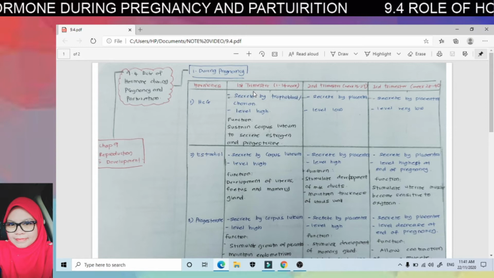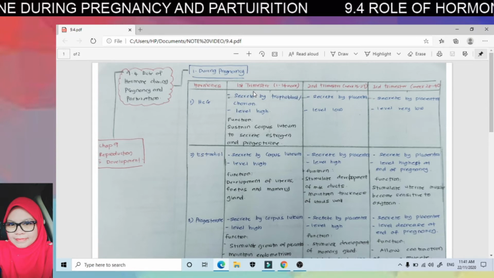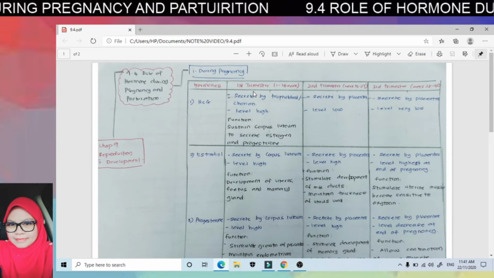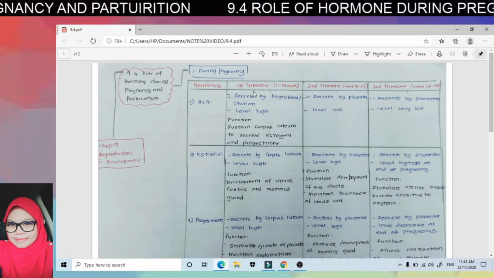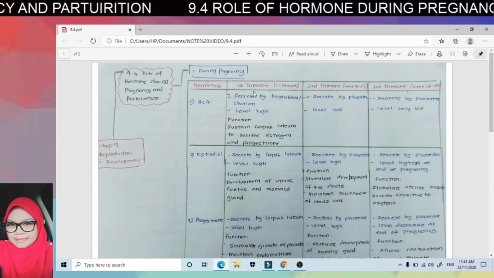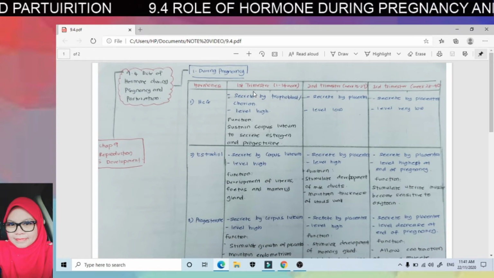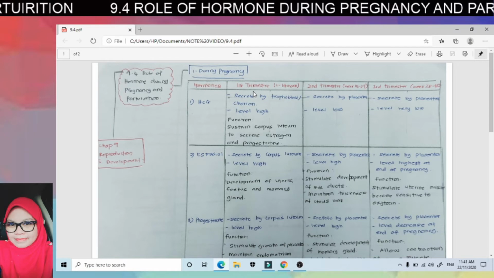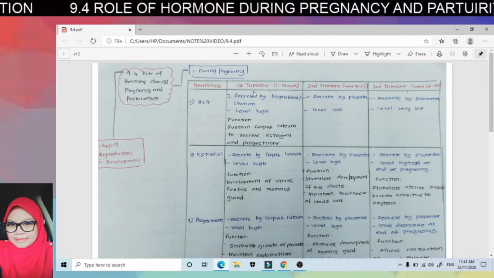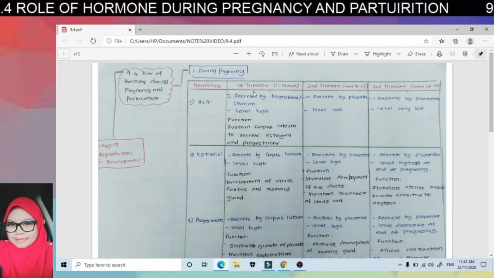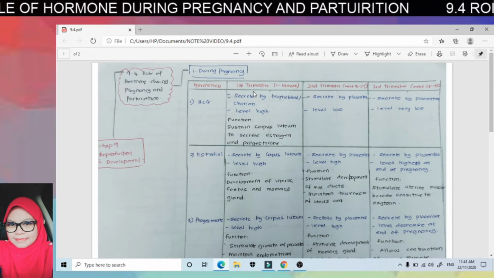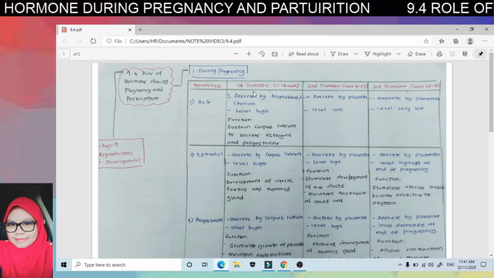Sebab UPT, iaitu kita panggil sebagai urine pregnancy test, dia akan detect kehadiran hormon hCG. Hanya yang pregnant sahaja yang akan menghasilkan hCG kerana ia disekret oleh trophoblast. Trophoblast is the embryo yang hanya ada dalam badan wanita yang pregnant. Jadi, kalau tak pregnant, tak akan muncul double line itu.